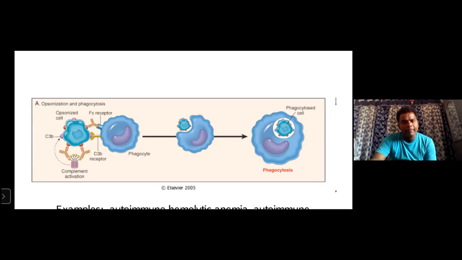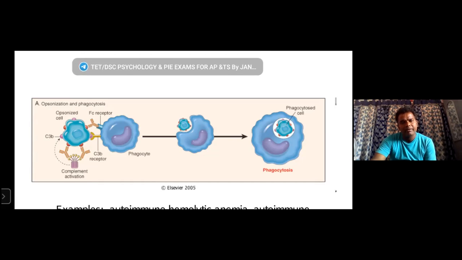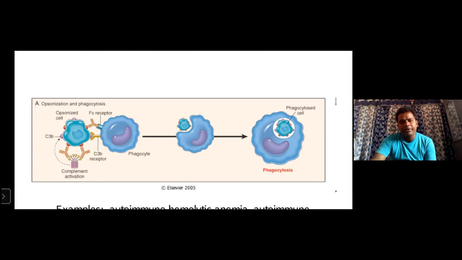The cell, that means the antigen, is attached with antibodies and the FC receptor. In the FAB part is the antibody attachment, and the FC receptor is on the phagocyte. In that case, the antigen antibody complex forms.